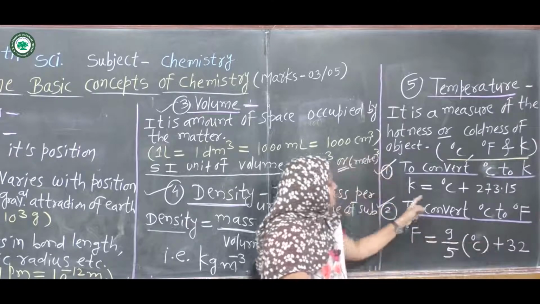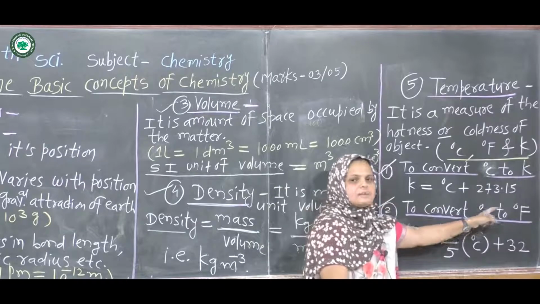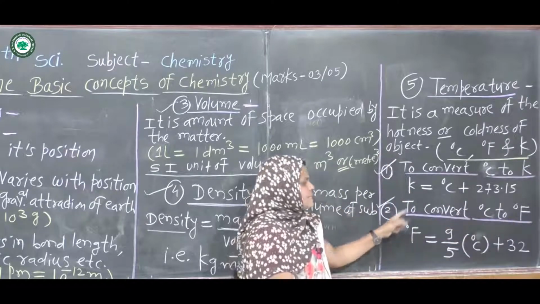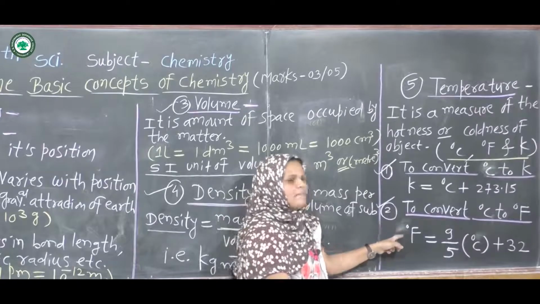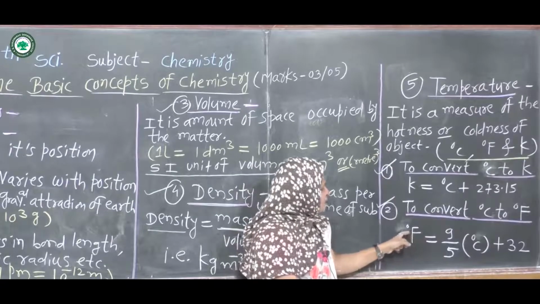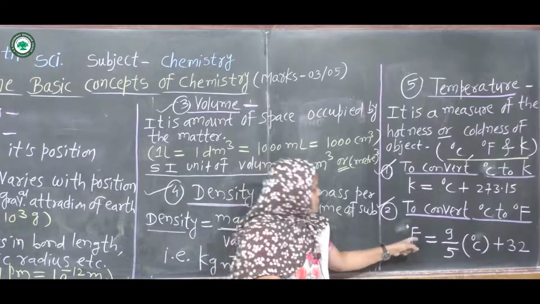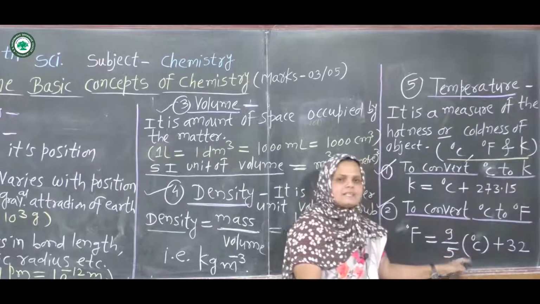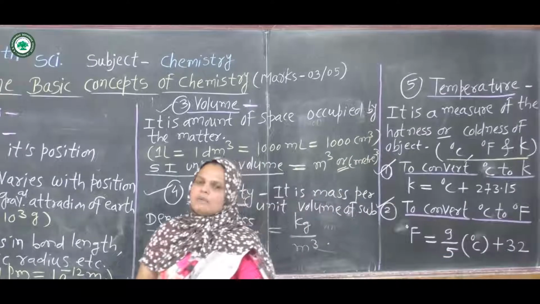How do we convert degree Celsius to degree Fahrenheit? Degree Fahrenheit is equal to 9 divided by 5 degree Celsius plus 32. We stop here.